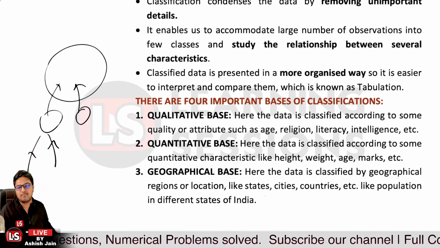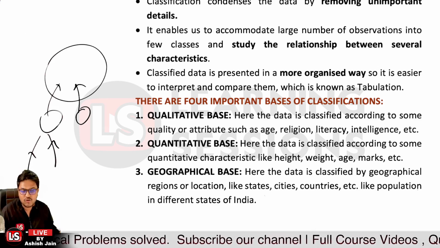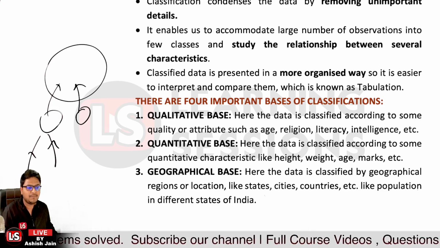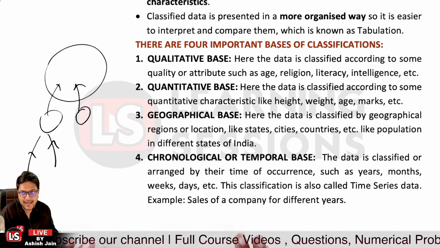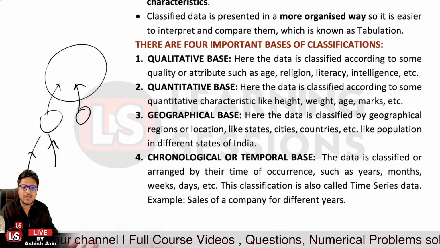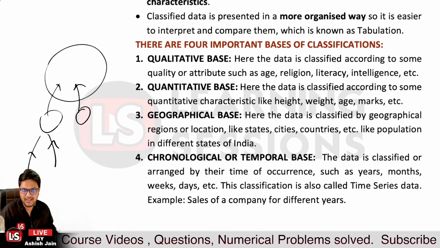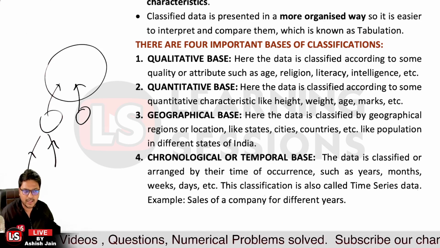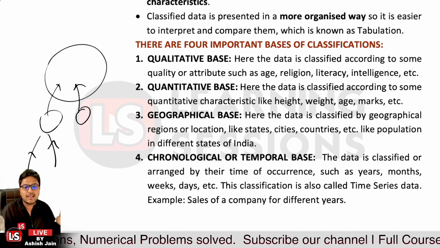Then it is the geographical basis, where we classify the data based upon the regions or the location. Fourth, it is the chronological or temporal basis. Here we classify the data based upon their time of occurrence, that is, when it occurred, in 1990, 1992, 93 and so on. And that is related to time series data. This classification is said to be the time series data.